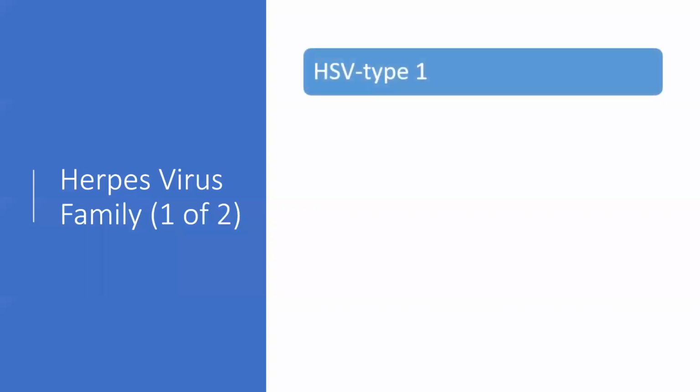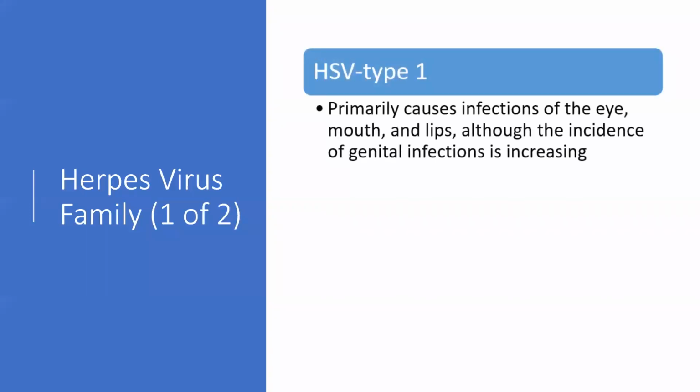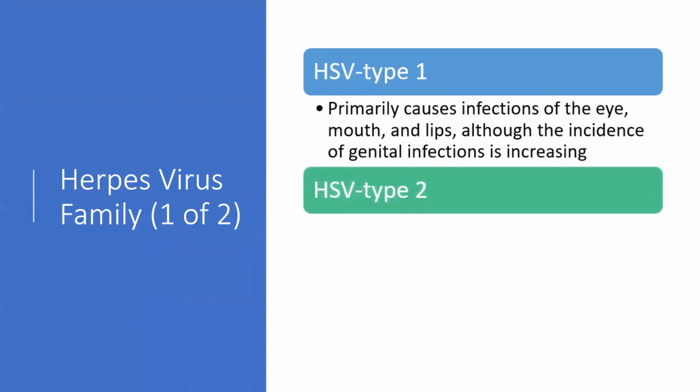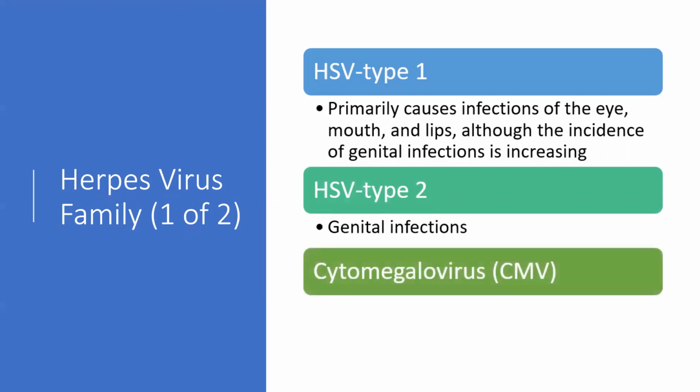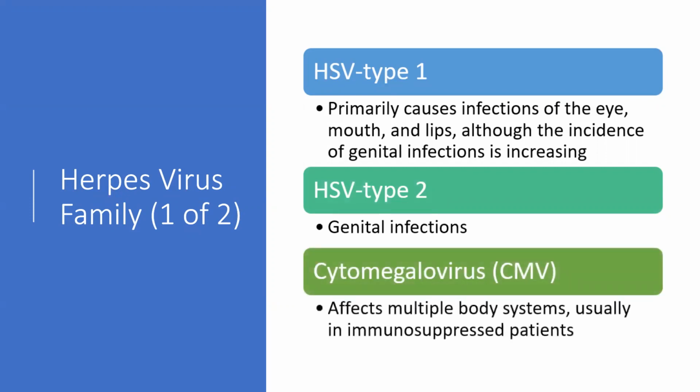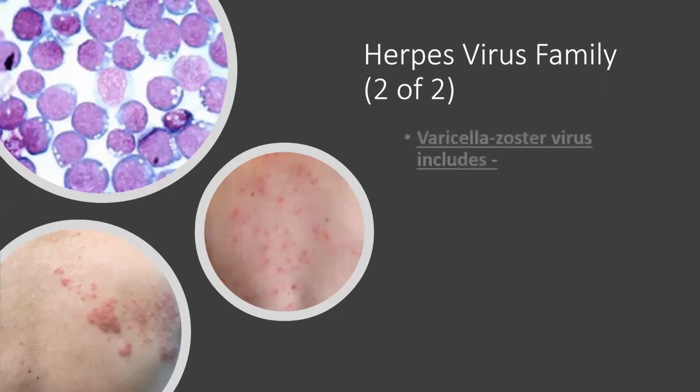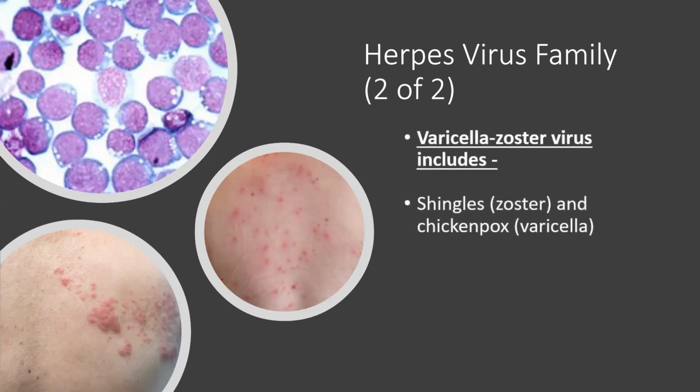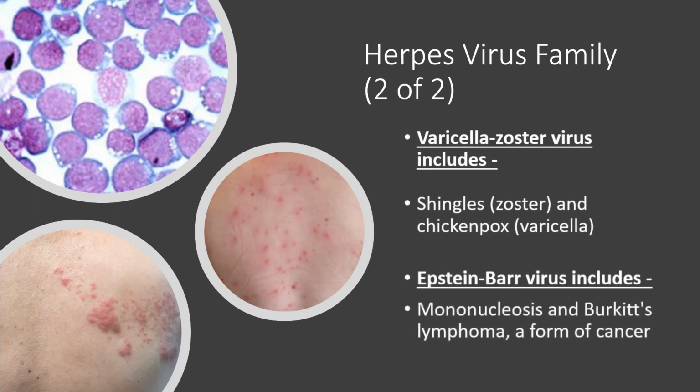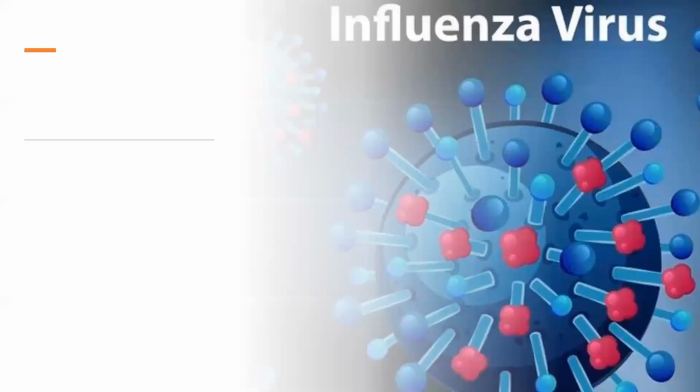The herpes family viruses include HSV type 1, which primarily causes infections of the eye, mouth, and lips, although the incidence of genital infections is increasing. Then we have HSV type 2, which causes genital infections, and cytomegalovirus, CMV, which affects multiple body systems, usually in immunocompromised patients. Other than that, we have varicella zoster virus, which causes shingles, which is zoster, and chickenpox, which is varicella. We have Epstein-Barr virus, which causes mononucleosis and Burkitt's lymphoma, a form of cancer.